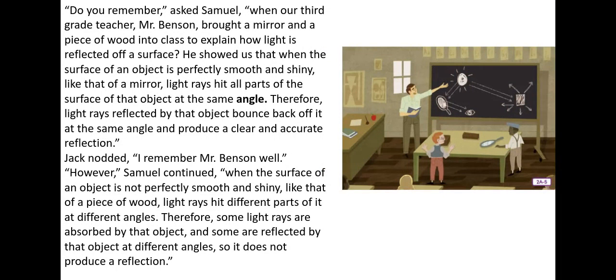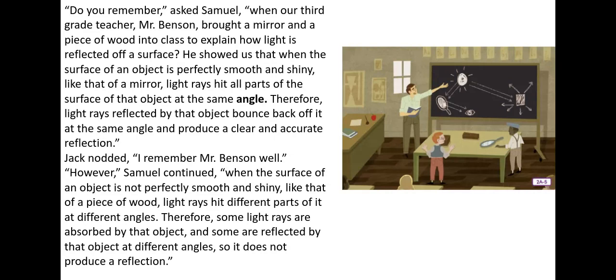"Do you remember," said Samuel, "when our third grade teacher, Mr. Benson, brought a mirror and a piece of wood into class to explain how light is reflected off a surface? He showed us that when the surface of an object is perfectly smooth and shiny, like that of a mirror, light rays hit all parts of the surface of that object at the same angle. Therefore, light rays reflected by that object bounce back off it at the same angle and produce a clear and accurate reflection."